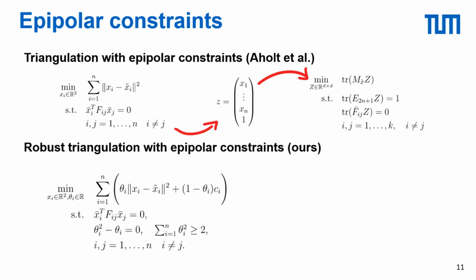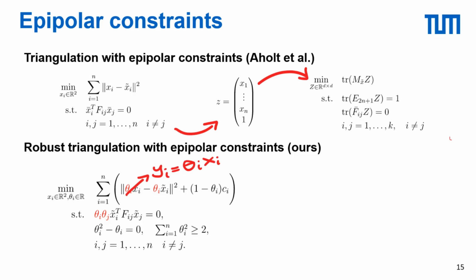For the robust case, we start by adding the binary inlier parameters, but this is not yet in QCQP form, since the first term in the cost function contains a third-order term, which is mixed in theta i and x_i. To get around this issue, we can use the fact that theta i equals theta i squared to move it into the L2 loss. We can also multiply the epipolar constraints by theta i theta j, since the constraints don't actually have to be satisfied for outliers.